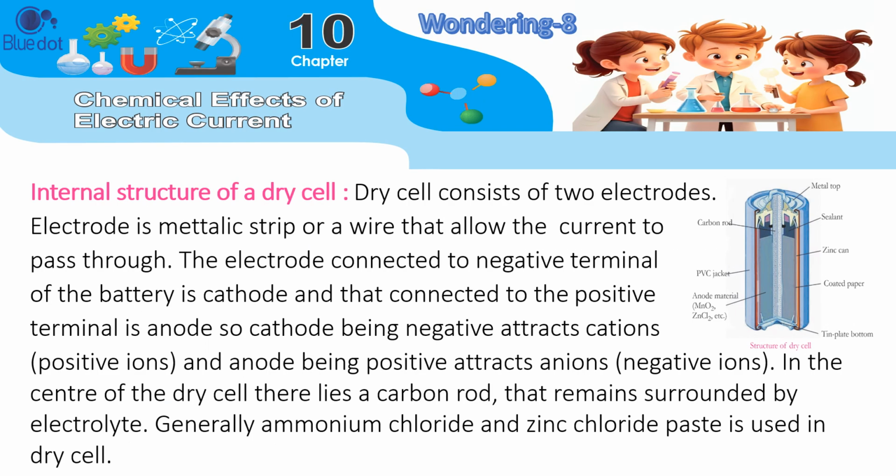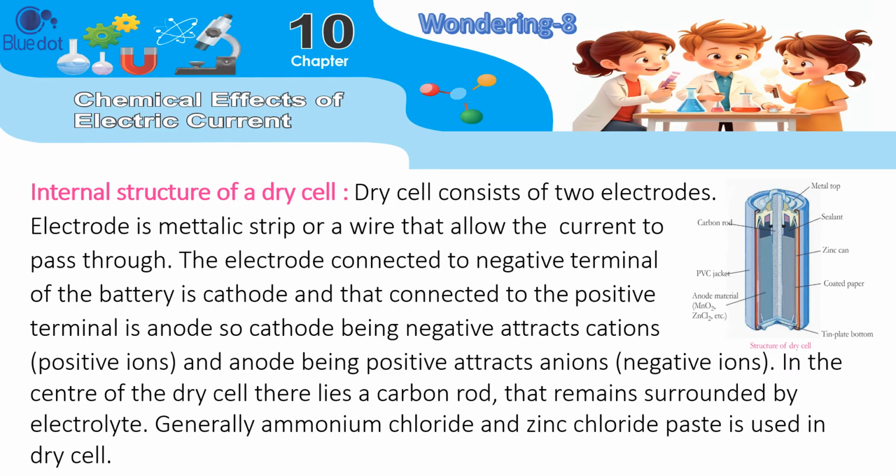Internal structure of a dry cell. A dry cell consists of two electrodes. An electrode is a metallic strip or a wire that allows the current to pass through. The electrode connected to the negative terminal of the battery is the cathode, and that connected to the positive terminal is the anode. So the cathode, being negative, attracts cations, positive ions, and the anode, being positive, attracts anions, negative ions.